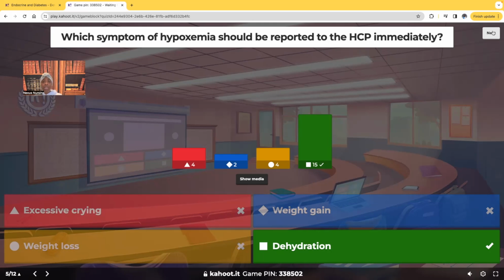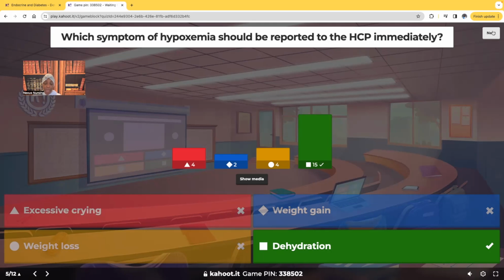All right. So let's get back to this. Let's talk about the rationale. If a patient's hypoxemic, why would we report dehydration immediately, besides what I just explained to you? Well, I want you to think about it. With dehydration, what does that cause to happen to the patient's hemodynamic status? That blood gets thick. What happens when the blood gets thick? It puts the patient at risk for what? Stroke, which is another priority. Remember, I told you brain, stroke? Yeah. It all links together.